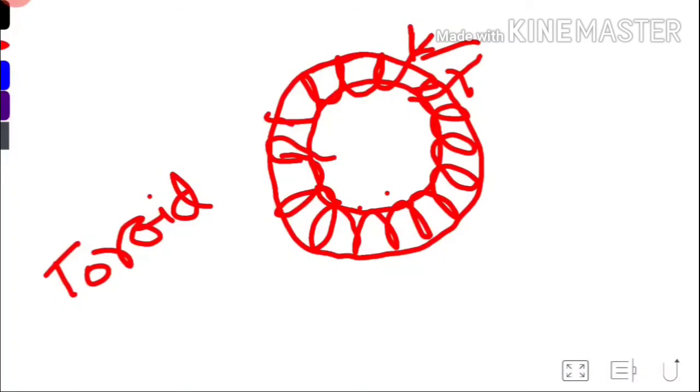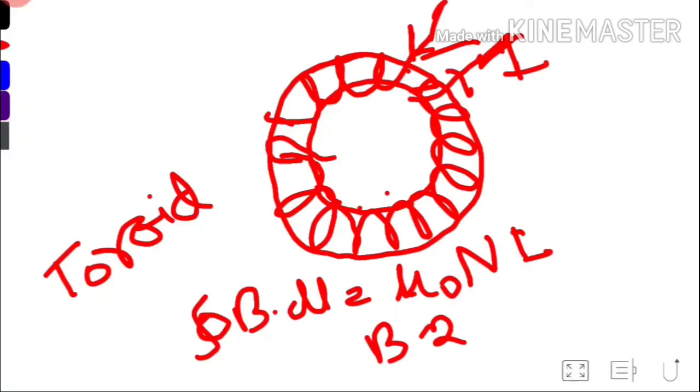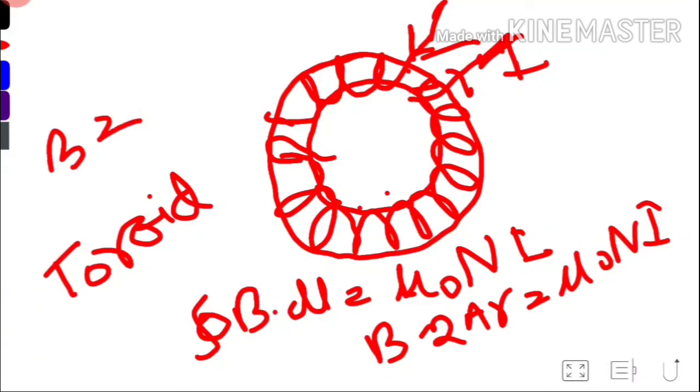For this toroid we have to find the magnetic field. So ∮B·dl equals our most renowned formula, μ0 times the enclosed current. We suppose n turns are there, so μ0 n I, with current I flowing. As this is a circle, dl will be 2πr, so B·2πr = μ0 n I, and we get B = μ0 n I / 2πr.